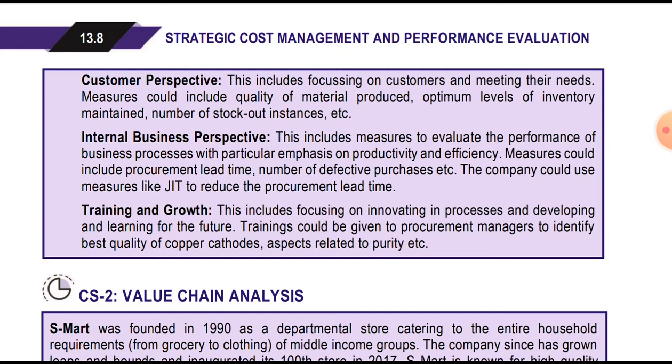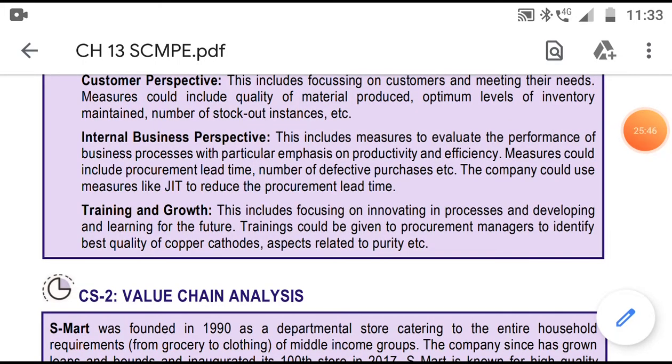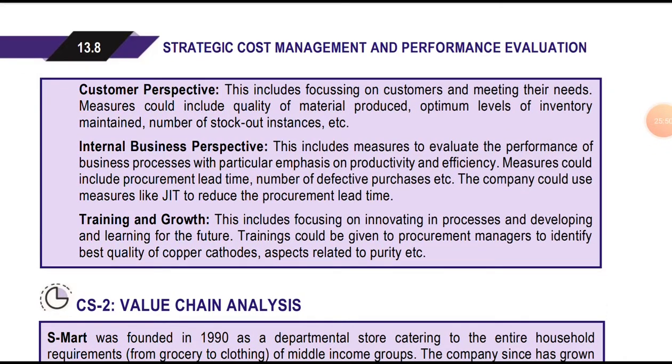Sorry, I said that wrong by mistake, so we will read the internal business perspective again. Internal business perspective includes measures to evaluate the performance of the business process with particular emphasis on productivity and efficiency.